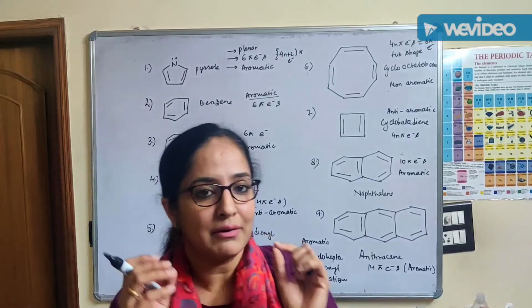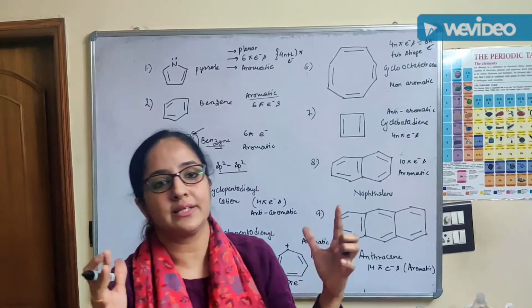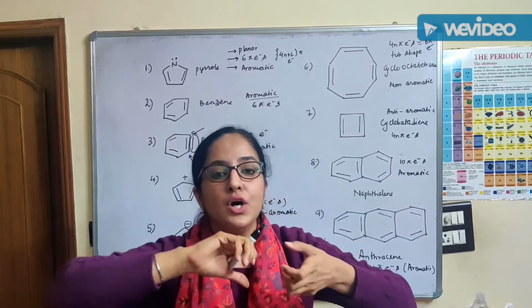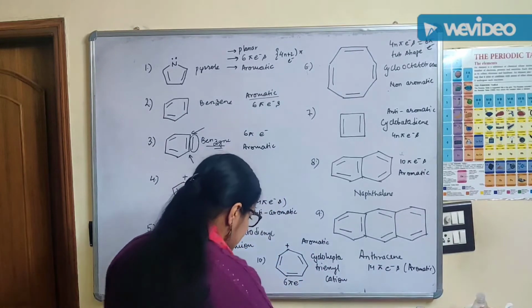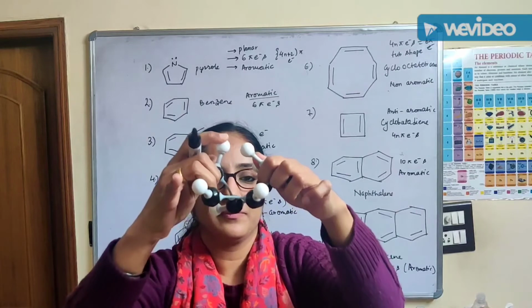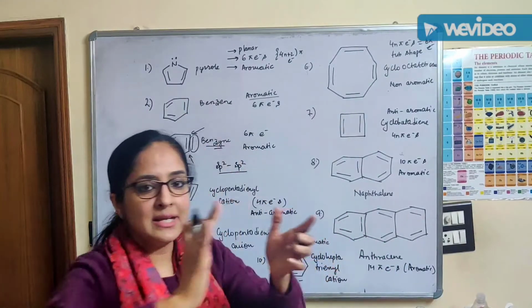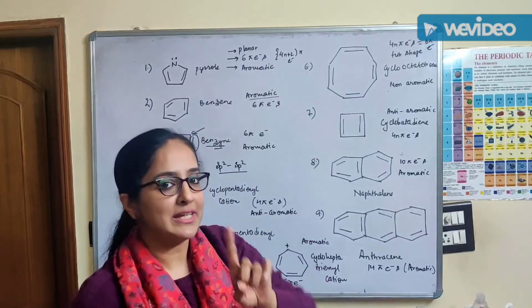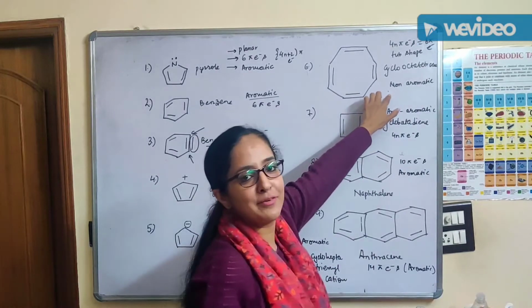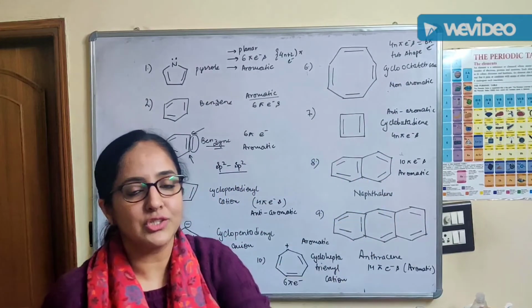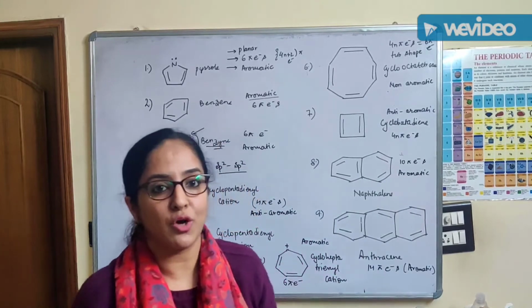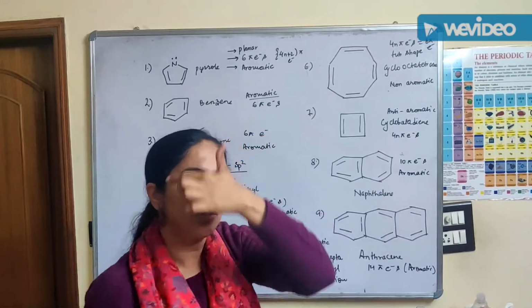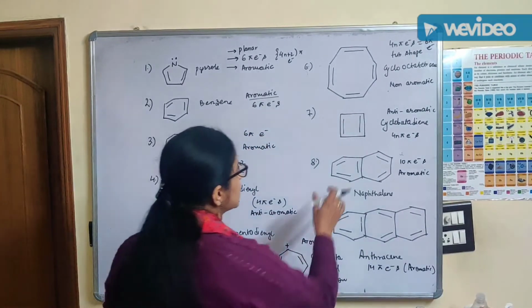So students, here I would like to tell you one thing. It's a huge cyclic system. So such systems often go out of planarity. They assume a non-planar form. Imagine this one going like this, right? So when some of the atoms, some of the bonds fall out of the plane, they no longer fall in the category of anti-aromatic. They fall in the category of non-aromatic, right? So somewhere you have to remember also what the cyclic structure is doing to the compound, apart from the calculation of pi electrons, apart from seeing the cyclic structure, the conjugation, etc. Let us go to the next example.